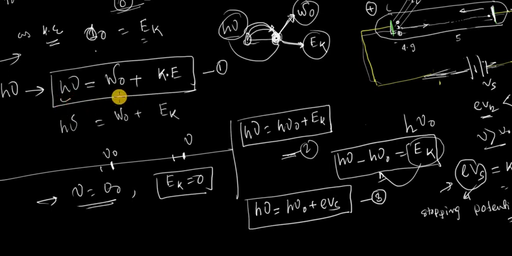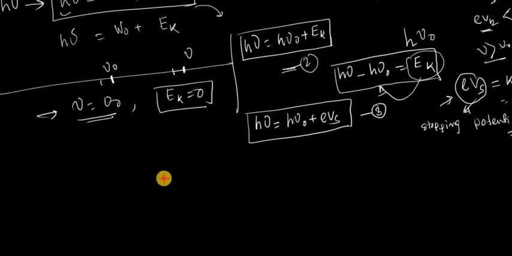The fundamental one is h nu is equal to W0 plus KE. Then h nu is equal to h nu 0 plus kinetic energy Ek. Then h nu is equal to h nu 0 plus eVs. So eVs is h nu minus h nu 0.